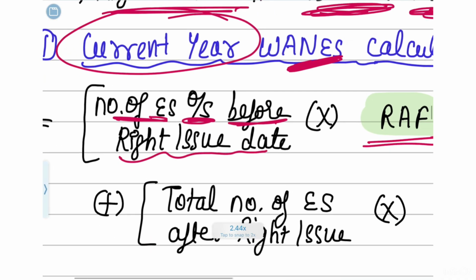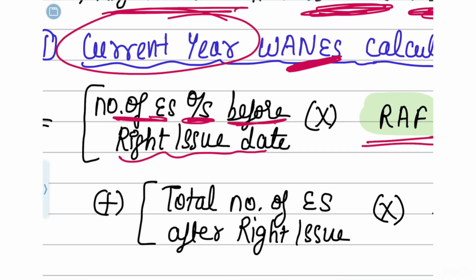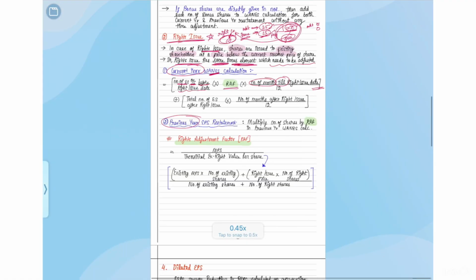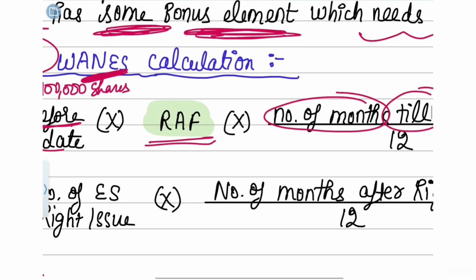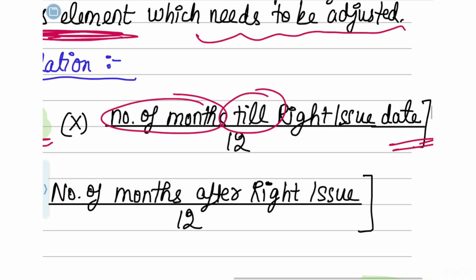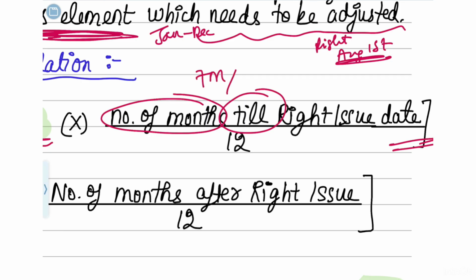For example, number of equity shares outstanding before the rights issue date. Before issuing the rights issue, there were 1 lakh shares in the company. And suppose the rights adjustment factor we found out to be 1.05. Example I have taken. I will tell you how to find this out. Multiplied by the number of months till the rights issue. Suppose the rights issue was done on August 1st. January to December is your financial year. Until August 1st was your rights issue date. That means January, February, March, April, May, June, July. So 7 months. So 7 months divided by 12 months.